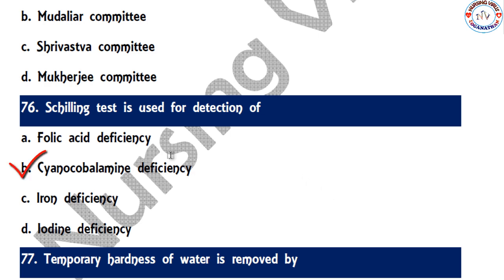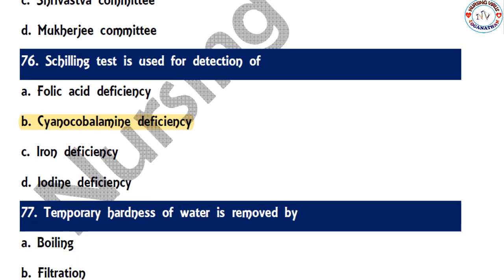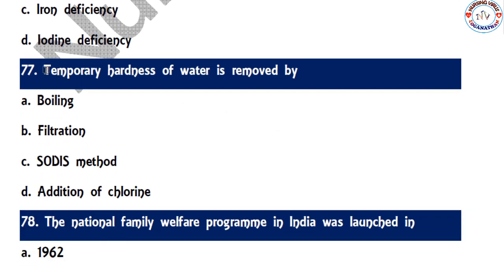The correct option is for detecting cyanocobalamin deficiency, commonly we will do the Schilling test. So next one, the temporary hardness of water is removed by boiling, filtration, SODIS method, or addition of chlorine. The correct option is the boiling method. The temporary hardness can be easily removed by boiling.